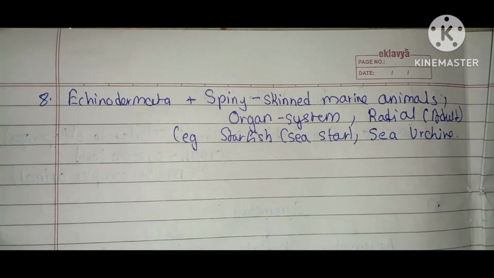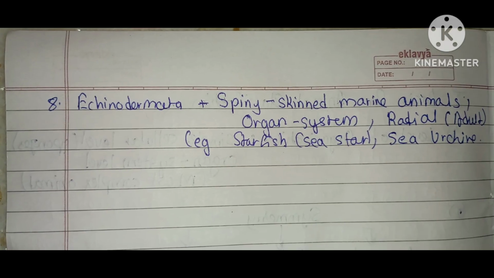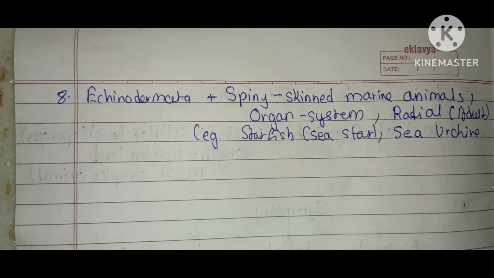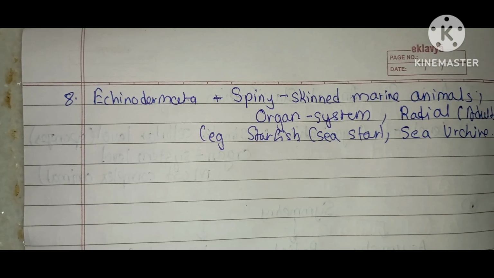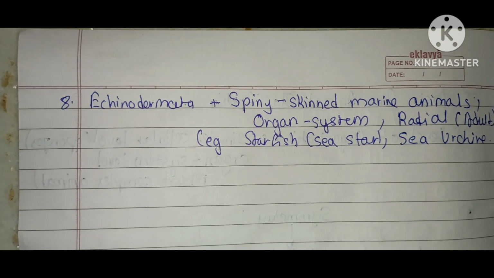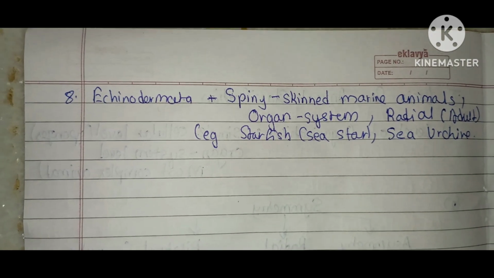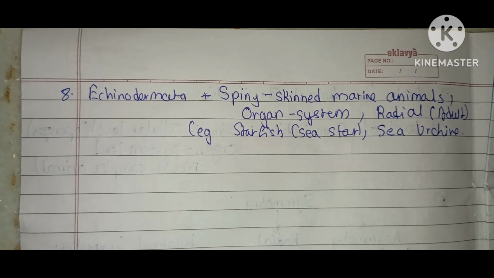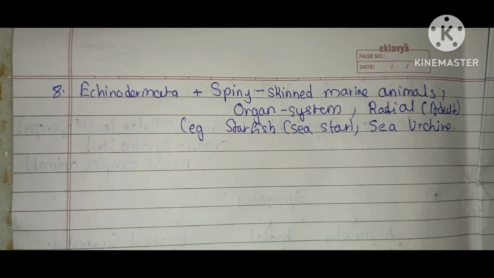Our eighth phylum is Echinodermata. They are spiny-skinned marine animals. Adults show secondary radial symmetry. Larvae are bilateral. They are organ system level and radial symmetry in the adult. Examples are starfish, sea star and sea urchin.